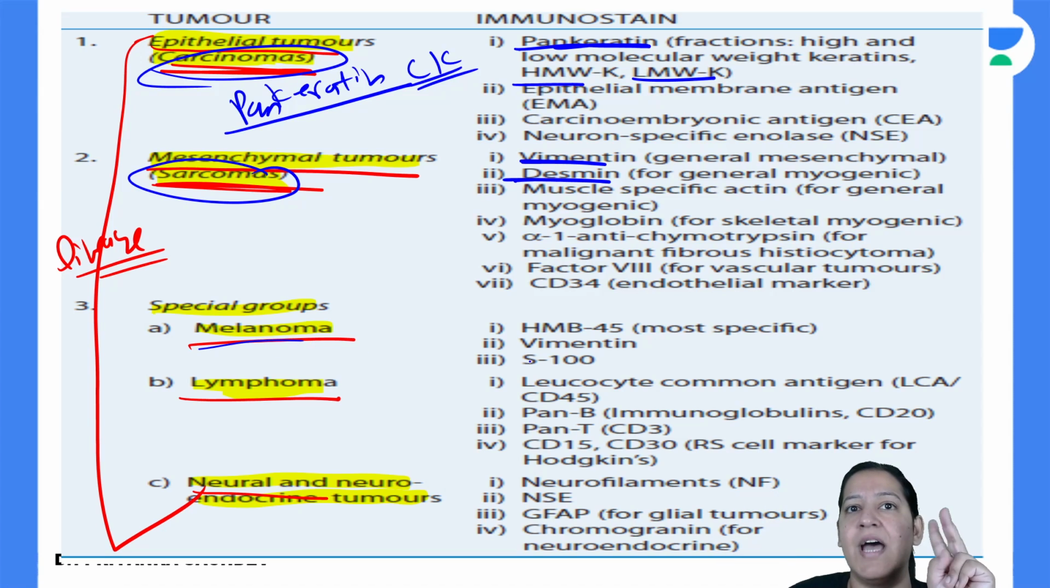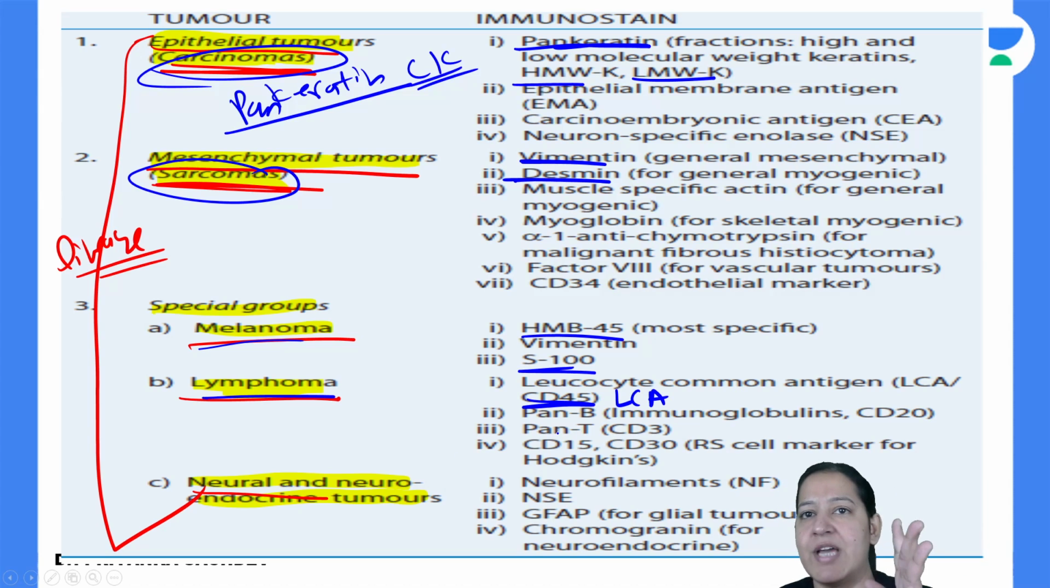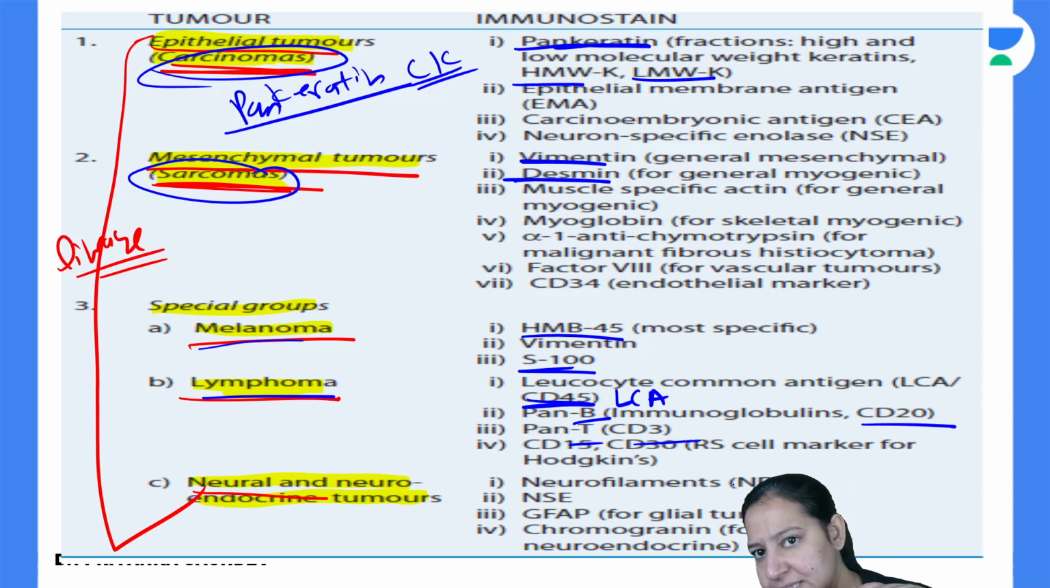For melanoma, as I have told you, S100 and HMB45 are really very important. For lymphoma, it is CD45. Another name of CD45 is leukocyte common antigen because it is present on B lymphocytes also, T lymphocytes also, on all lymphocytes. So that is lymphocyte common antigen, leukocyte common antigen. That is CD45. Have you got it? Now अब T के लिए है कि B के लिए, so we have different markers. If it is B lymphocyte, it is CD20. If it is T, then CD3. So that is the thing. And for neural, it is neurofilaments and NSE. Have you got it?